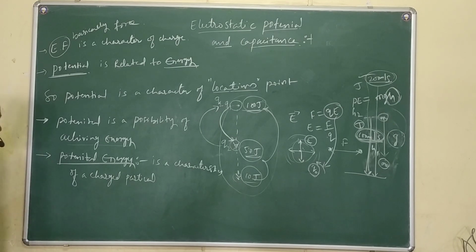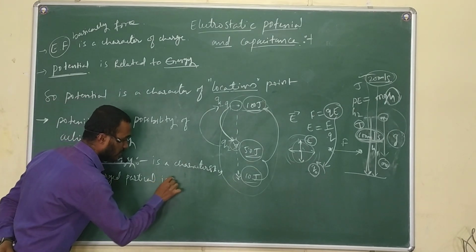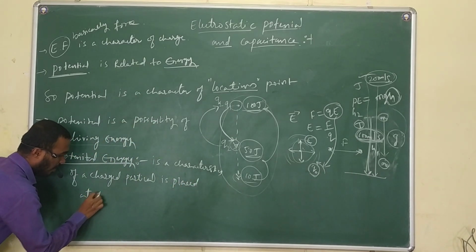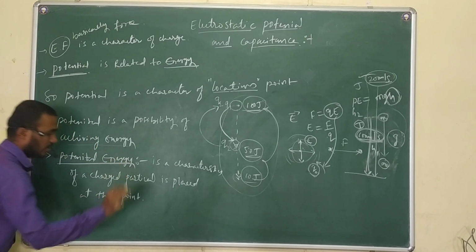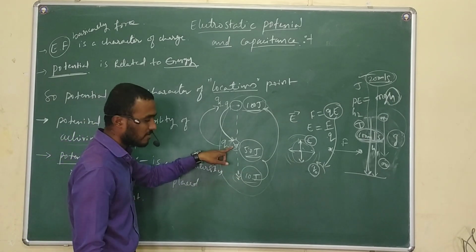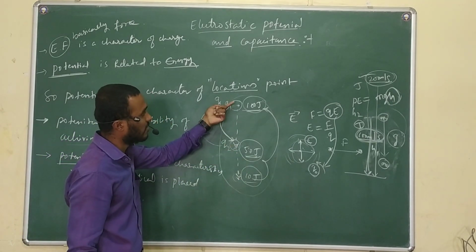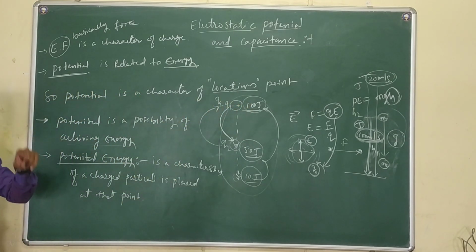Right? See, the charged particle is placed at that point. From here to here I will place the charge, means you will get 50. From here to here I will place this charge, the same charge will get 100 joule. That means the energy is decided by the location.